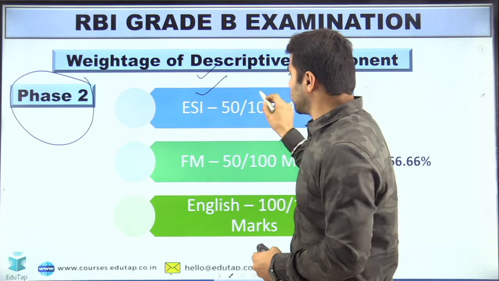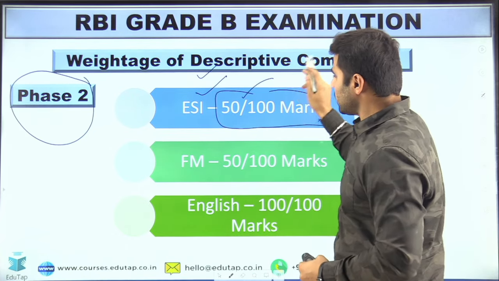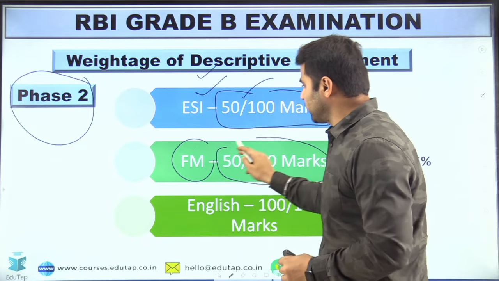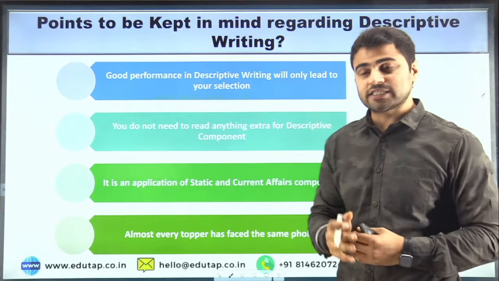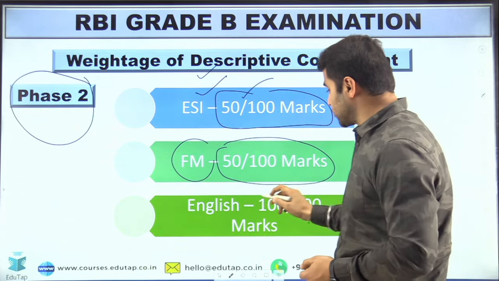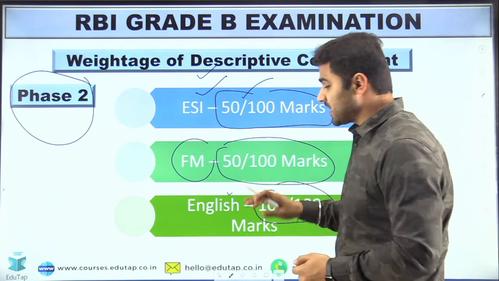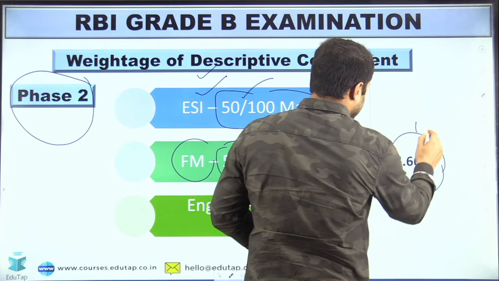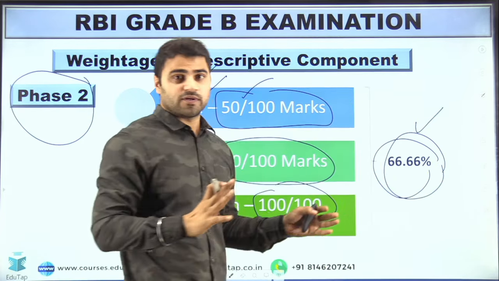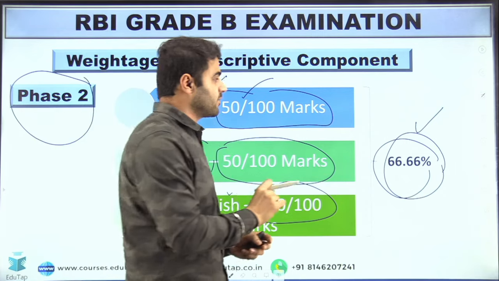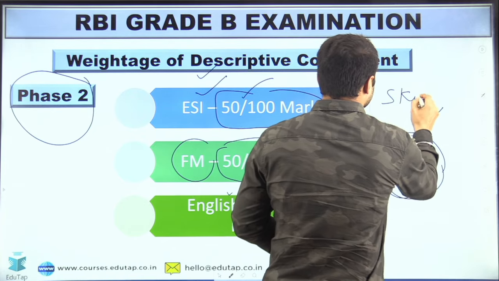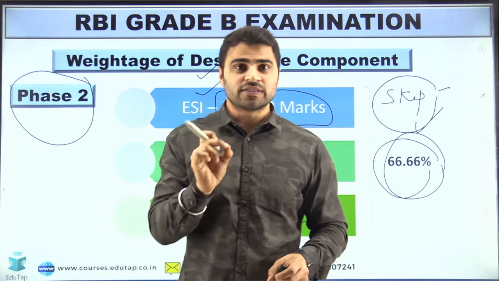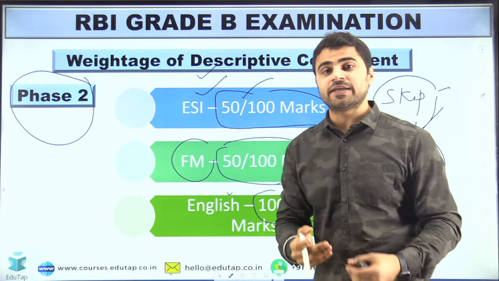If I talk about ESI, 50 out of 100 marks are assigned for the descriptive component. In FM, the same is the case, 50 out of 100 marks are assigned for descriptive writing. In English, 100 out of 100 marks are assigned for the descriptive component, which means the descriptive component has a weightage of 66.66%, which is a major component. You cannot skip this at all. If you are planning to skip it, guys, then your selection chances will be lower. So this shows the importance of descriptive writing in the RBI Grade B examination.